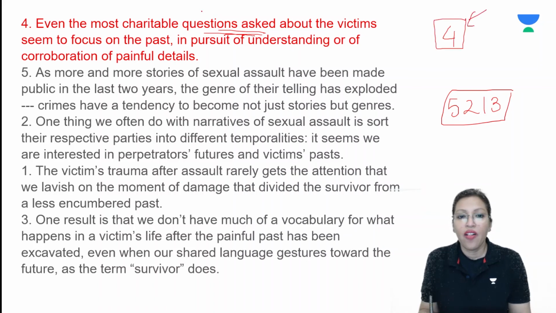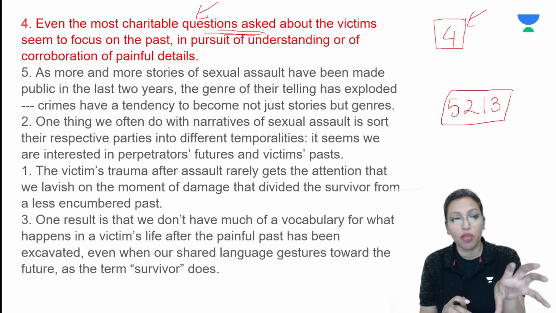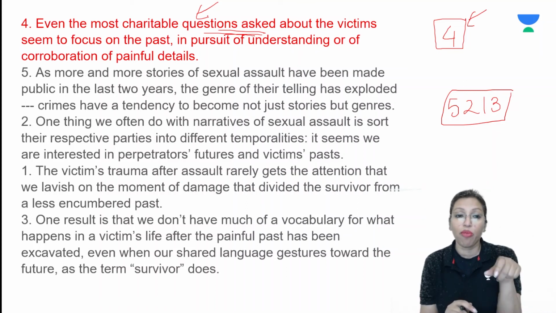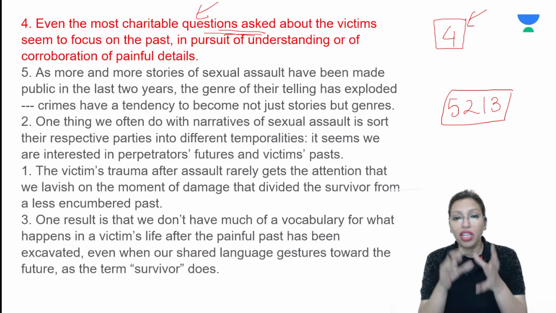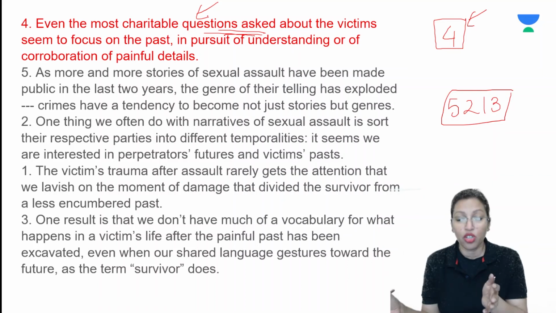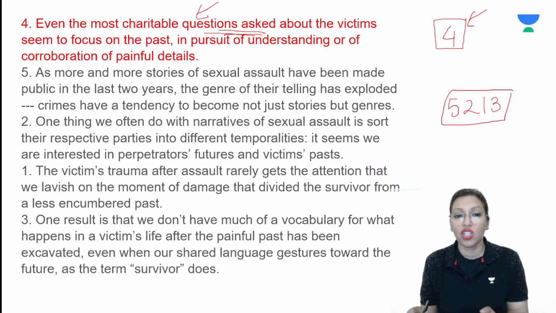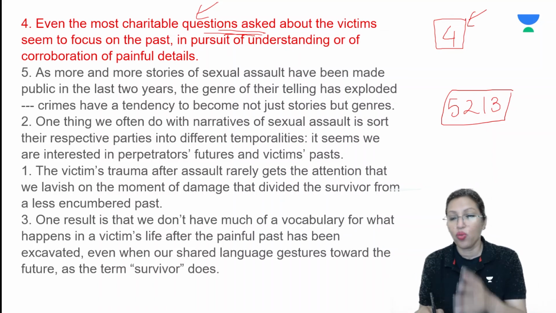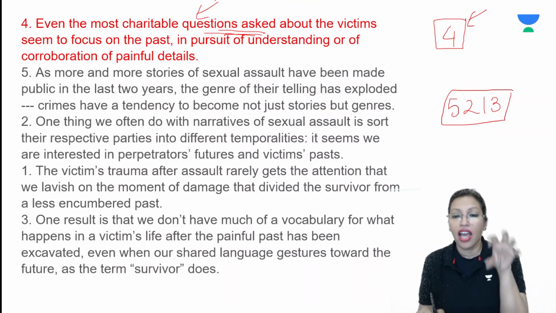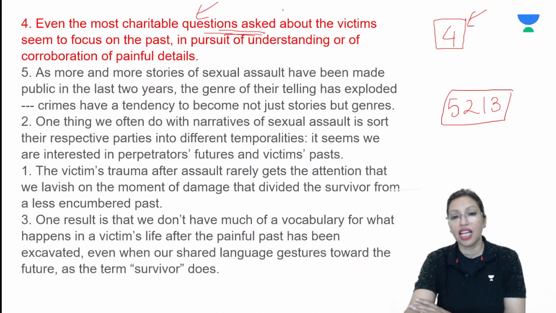That's the one that is saying even the kindest and the most charitable questions, the nicest questions about the victim, also focus on the past. They're trying to understand or corroborate or verify the painful details of the assault, but they're not trying to find out what will happen to the victim afterwards or what happened to the victim after the assault. So the story afterwards is what this passage is all about. So 5, 2, 1, 3, that's your para, and 4 is the odd one out, the correct answer. I hope you've been able to understand this question.